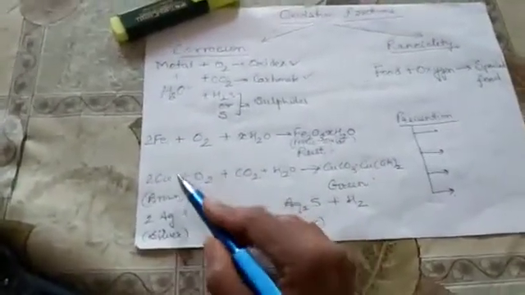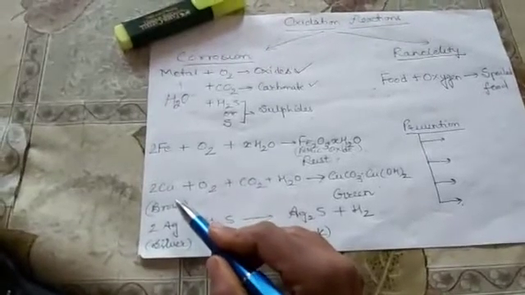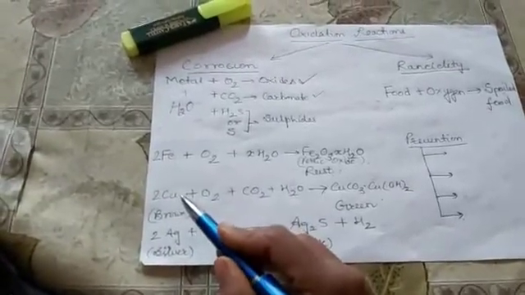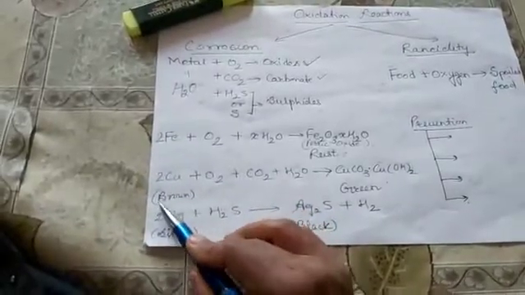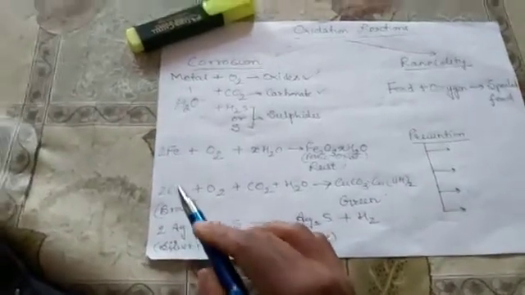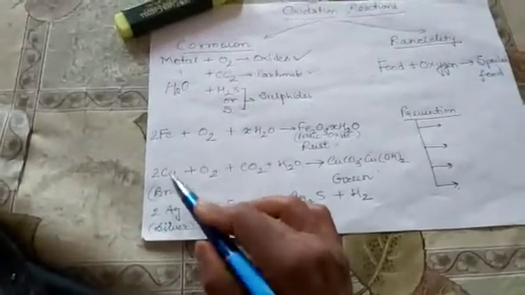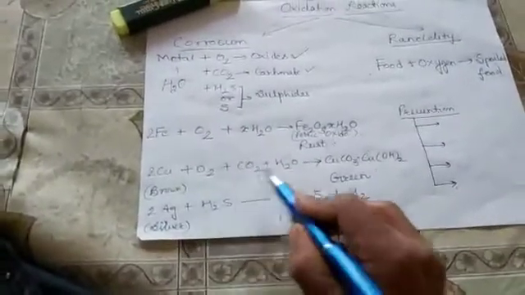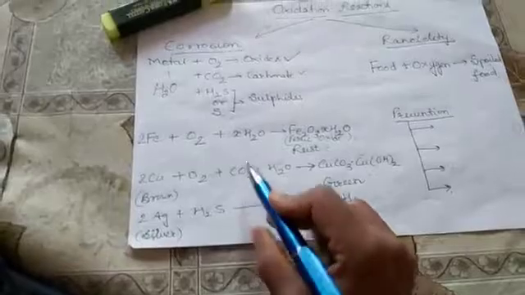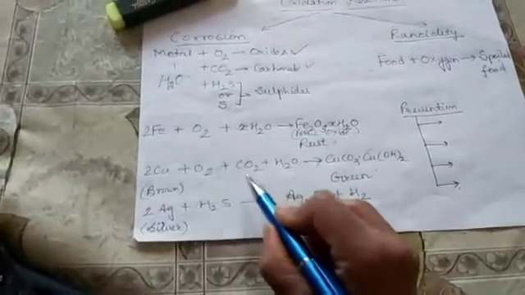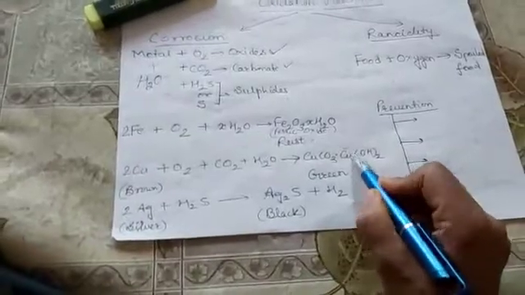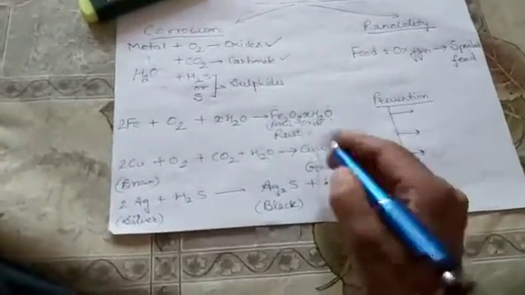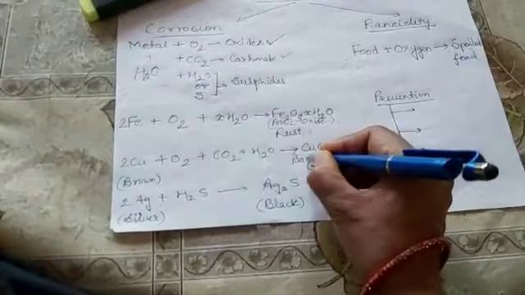Another example is copper. Copper vessels are normally available in our houses, and a copper vessel can be identified by its reddish brown color. When copper combines with carbon dioxide in moist air, it forms a new compound called basic copper carbonate.